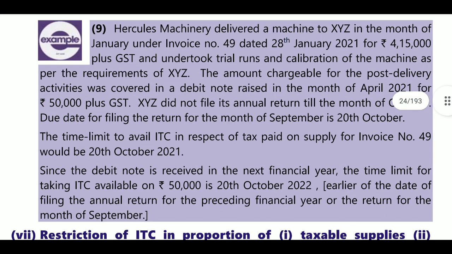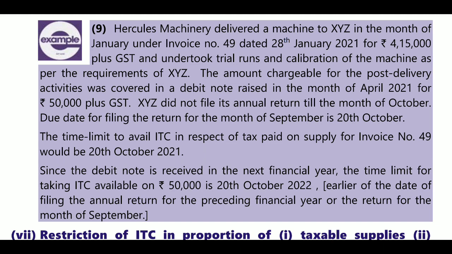XYZ did not file its annual return till the month of October. The due date for filing the return for the month of September is 20 October. Here the time limit to avail ITC in respect of tax paid on the supply of invoice number 49 dated 28th January is 20 October.